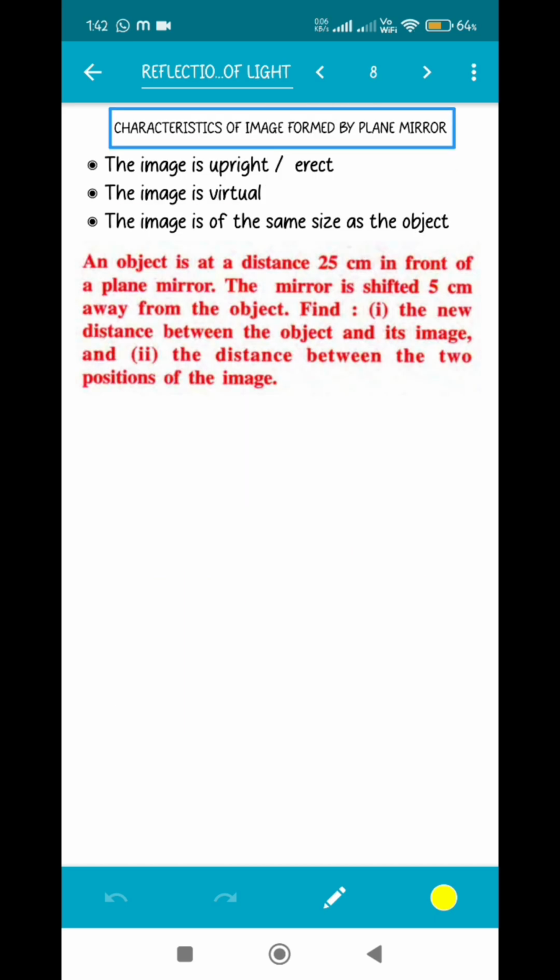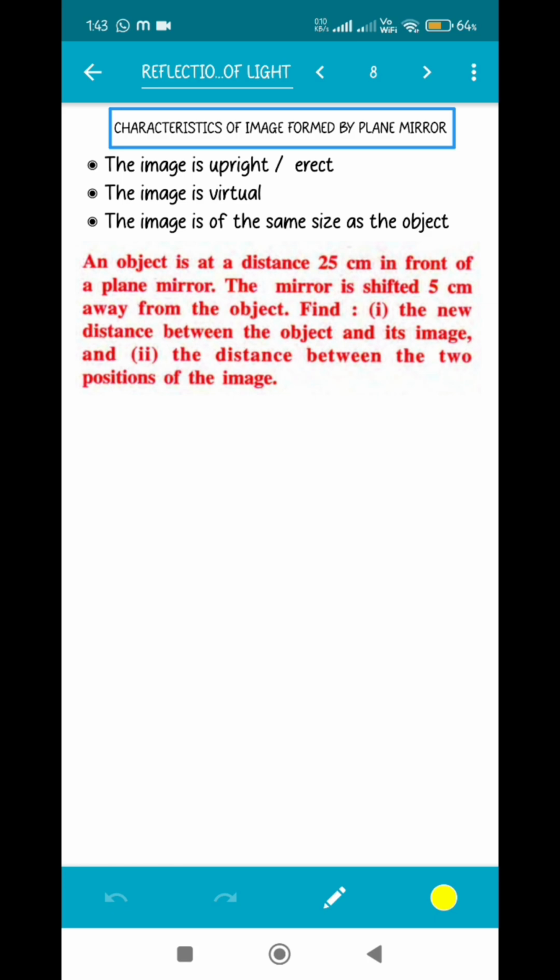Now let's see what are the characteristics of the image formed by a plane mirror. By now I guess you are already accustomed to it. The image is upright or erect. The image is always in a straight manner. Next, the image is virtual because it is not formed on a screen, it is formed inside the mirror. The image is of the same size as that of the object.